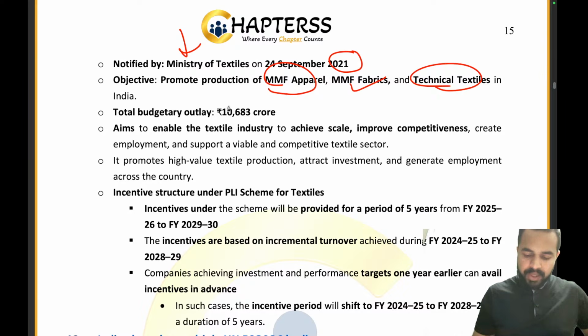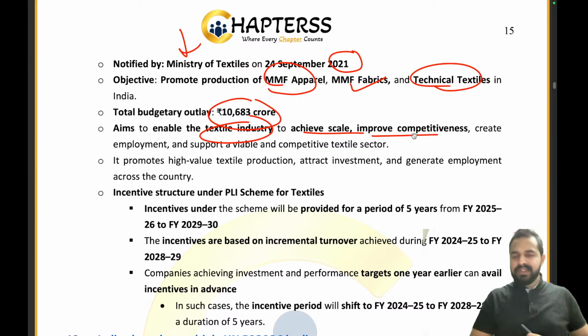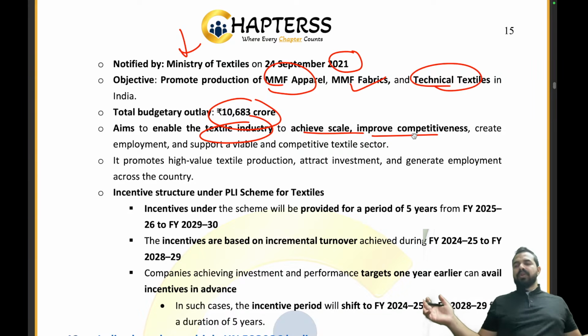Okay, the total budgetary outlay is 10,683 crores. The aim is very simple. We want to enable the textile industry to achieve scale and improve competitiveness. See guys, what we want to do? We want to scale up the textile industry. How will we be able to do that? We will be providing them incentivization. We will be improving their competitiveness. So that's why this particular scheme has been launched.